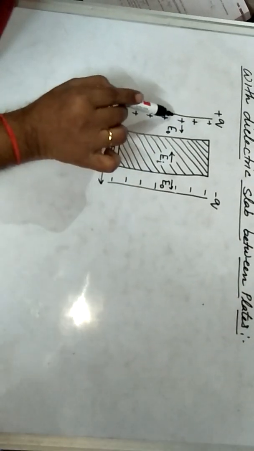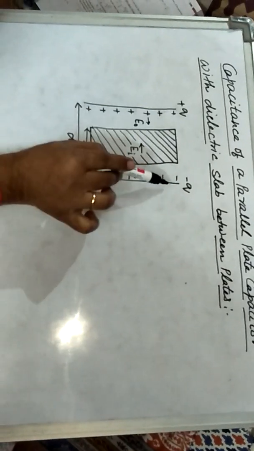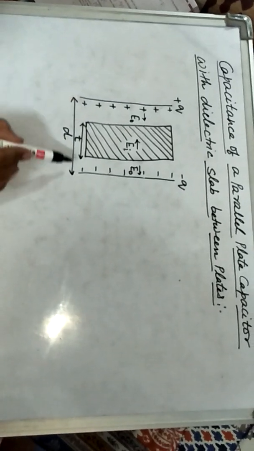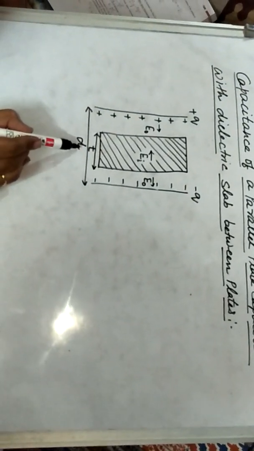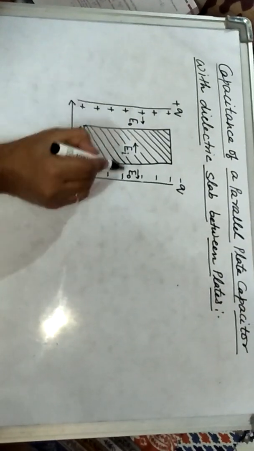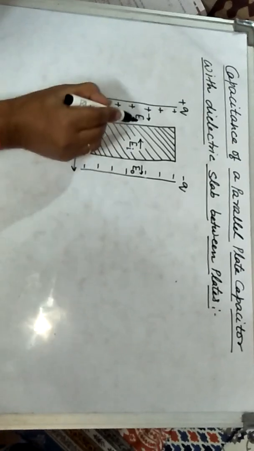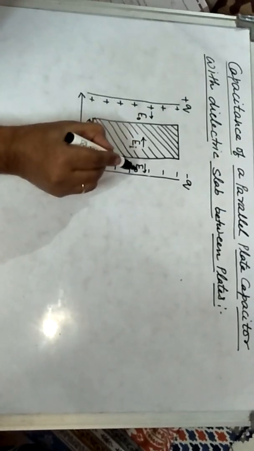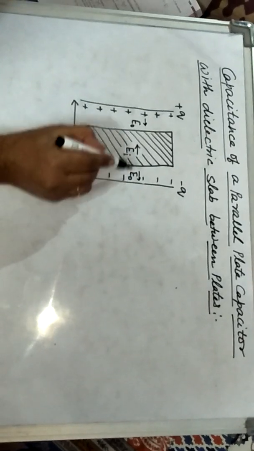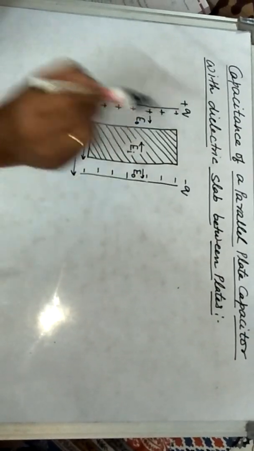Now I am going to consider a parallel plate capacitor having equal and opposite charge. The distance between these two plates is D, and suppose the medium was air, and in the air medium between the plates the electric field is E naught. Be careful about this one. I am taking the electric field in the air medium between these two plates as E naught, and the direction of this electric field is from the positive plate to the negative plate.